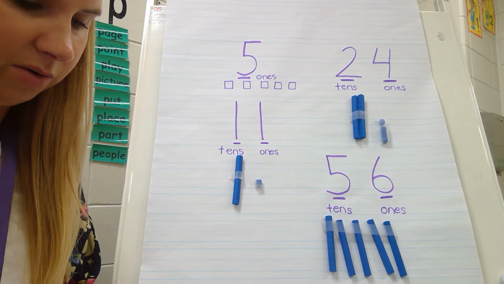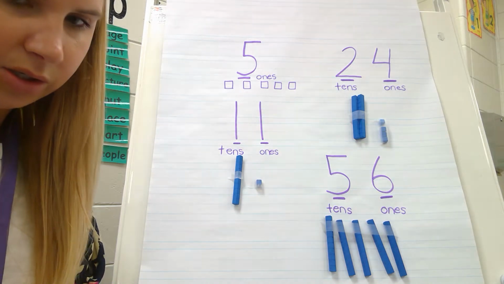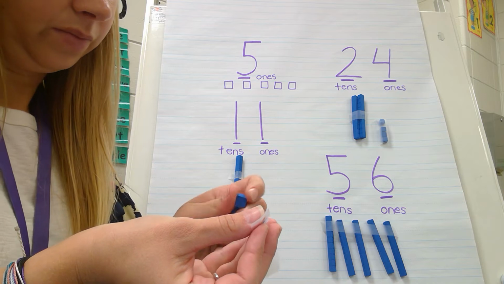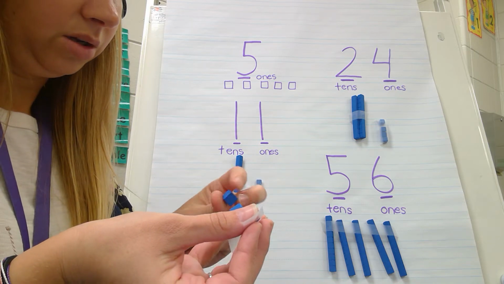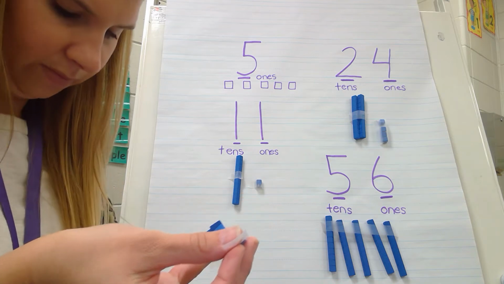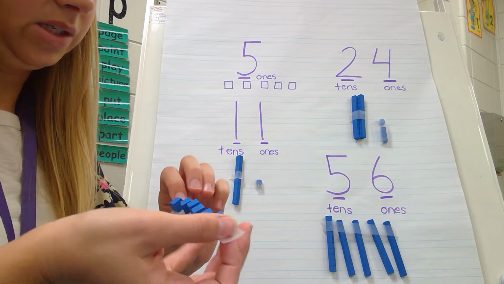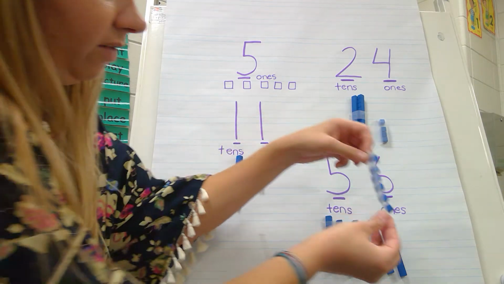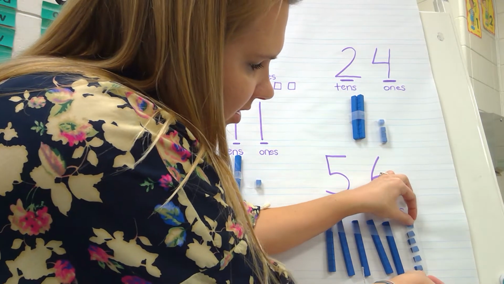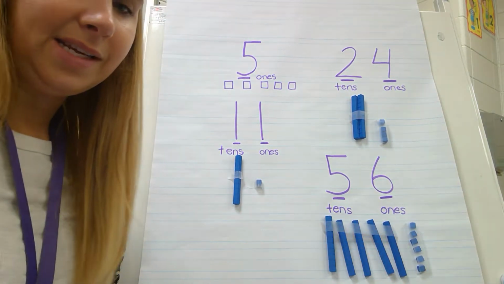See if I can get them to go in a row on my tape. 1, 2, 3, 4, 5, 6. So there's my 6 ones to go with my 5 tens. Super simple and easy, guys.